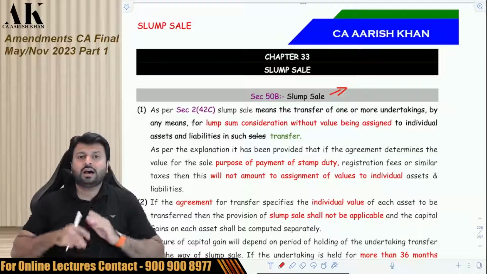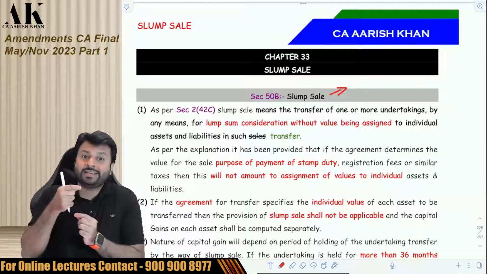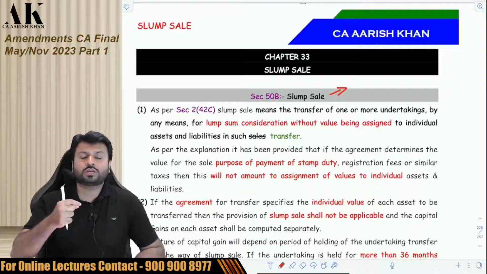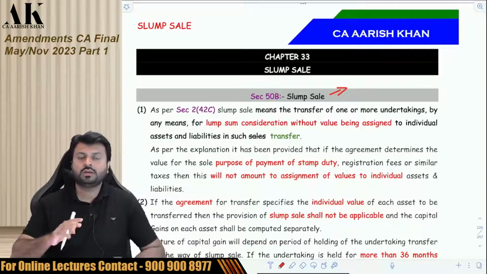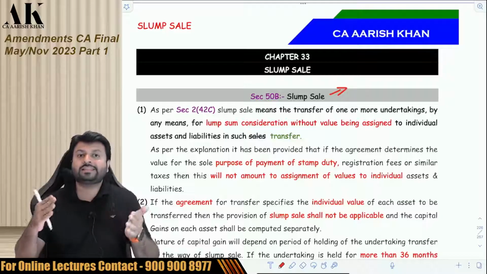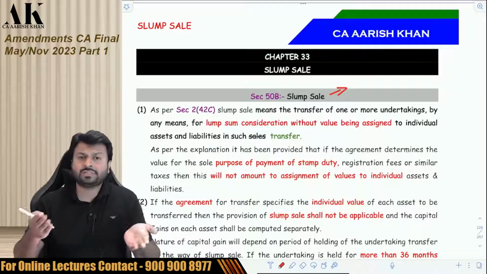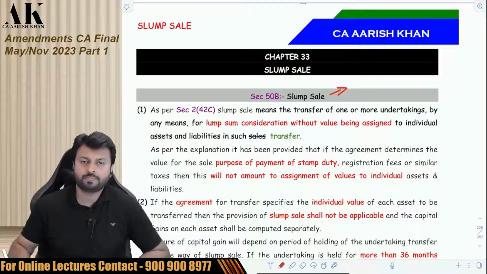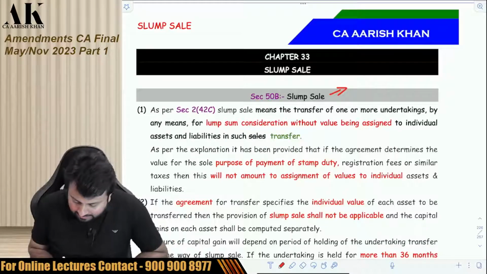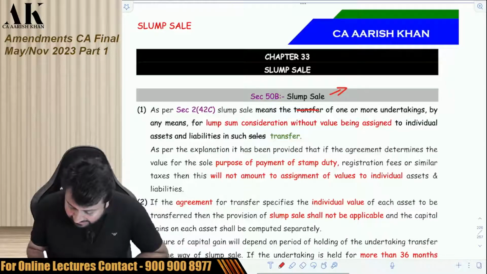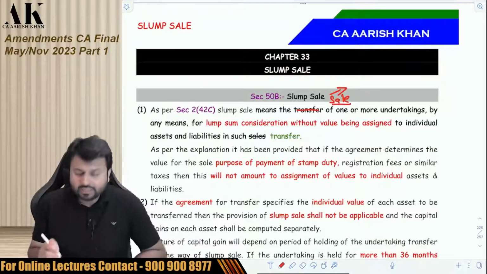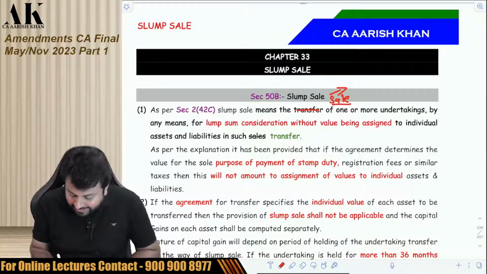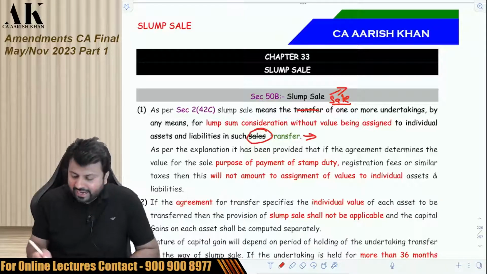Earlier in slump sale, there was only sale covered. Exchange was not covered. Relinquishment was not covered. Extinguishment was not covered. So they said that slump sale will not only include sale but all kinds of transfers. So they made this definition. Slump sale earlier meant sale of one or more undertakings. So they removed the word sale and put the word transfer. But at the end they forgot to remove the word sale and put the word transfer.